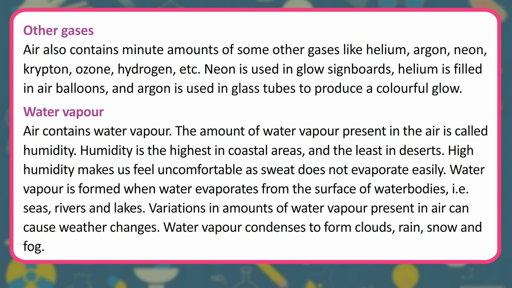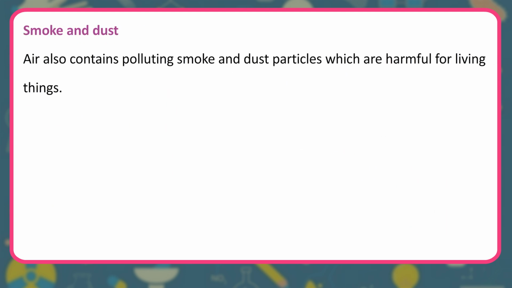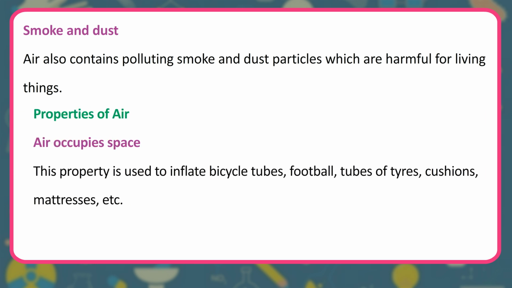Water vapor is formed when water evaporates from the surface of water bodies, i.e. seas, rivers and lakes. Variations in amounts of water vapor present in air can cause weather changes. Water vapor condenses to form clouds, rain, snow and fog. Smoke and dust. Air also contains polluting smoke and dust particles which are harmful for living things.